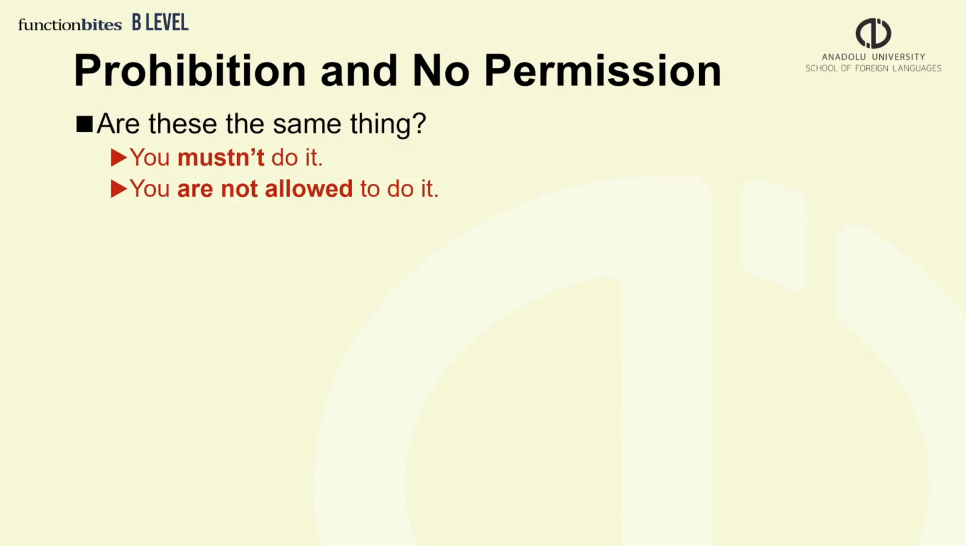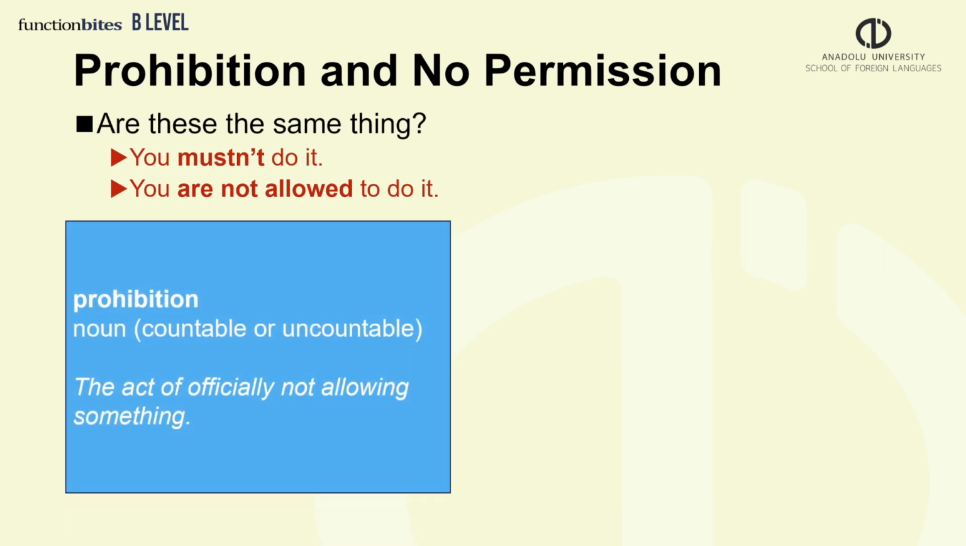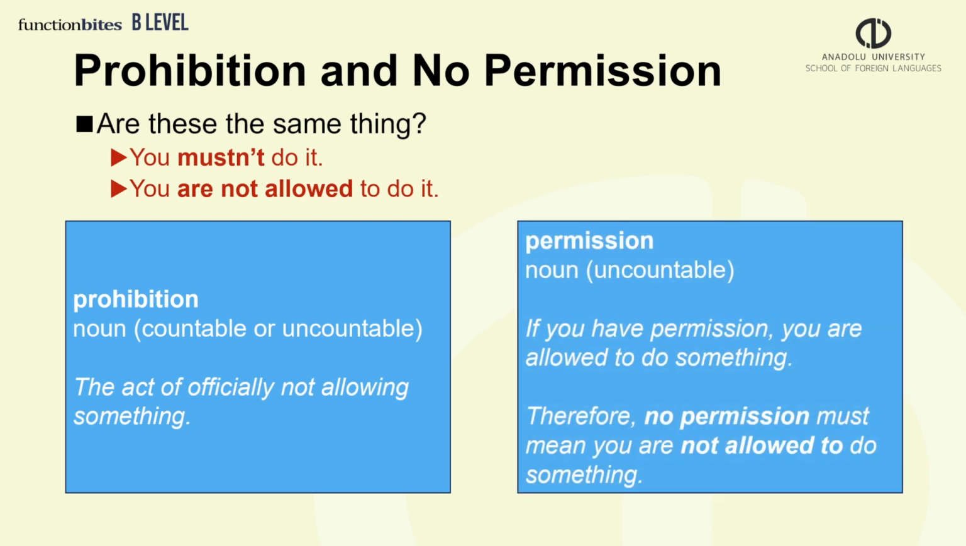Are prohibition and no permission the same? For prohibition and where there is no permission, you cannot do what you want. But there is a difference. Let's look at the dictionary meaning. Prohibition: the act of officially not allowing something. Permission: if you have permission, you are allowed to do something. Therefore, no permission must mean you are not allowed to do something. So the difference is this: prohibition is usually official. There is usually a rule or a regulation that tells you that it's not allowed.